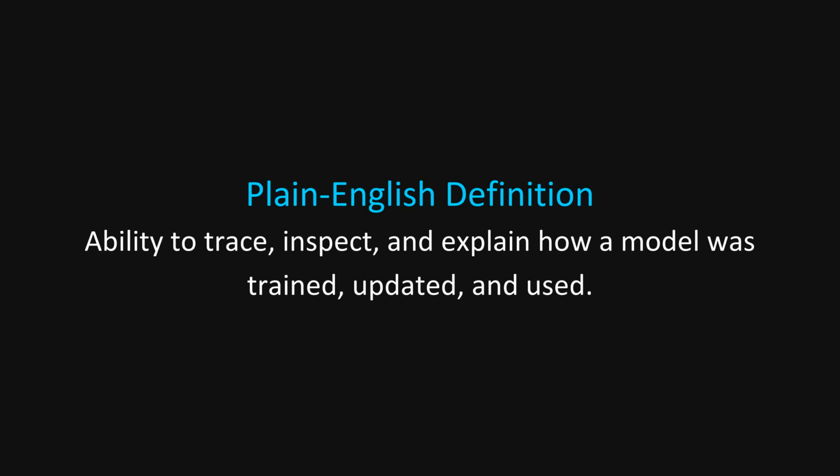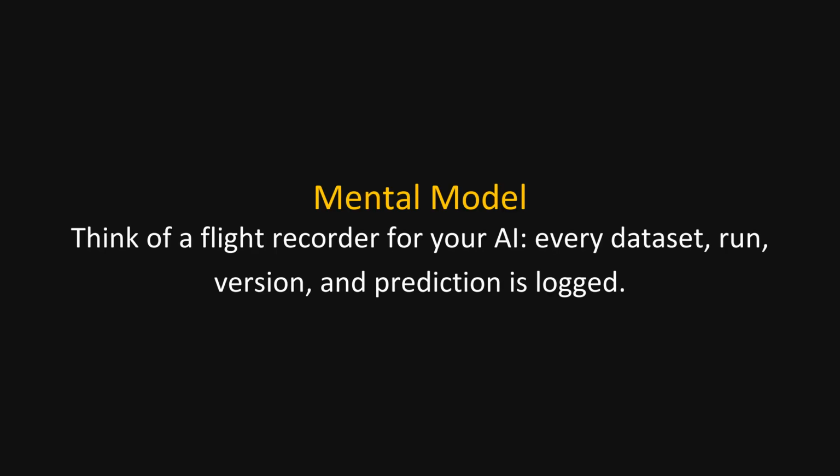Auditability. Auditability is the ability to trace, inspect, and explain how an AI model was trained, updated, and used to make decisions. A simple way to think about auditability is like a detailed flight recorder for your AI system.